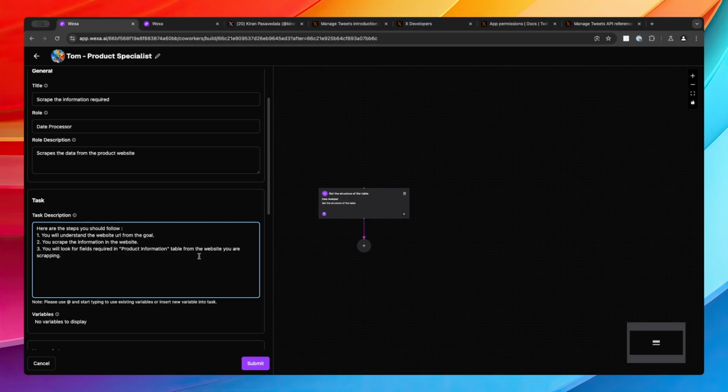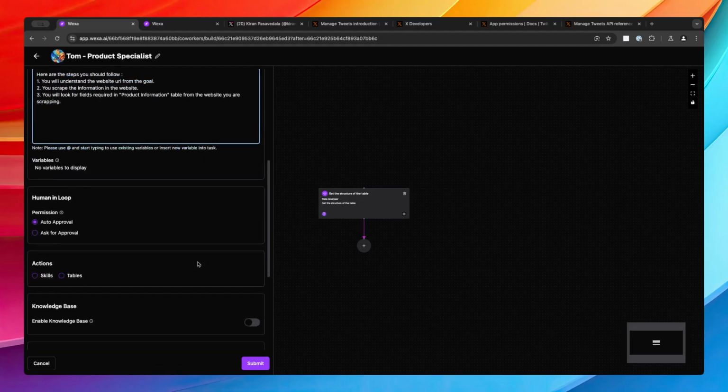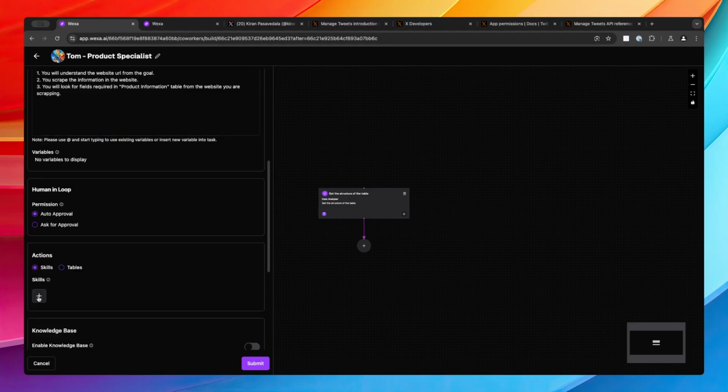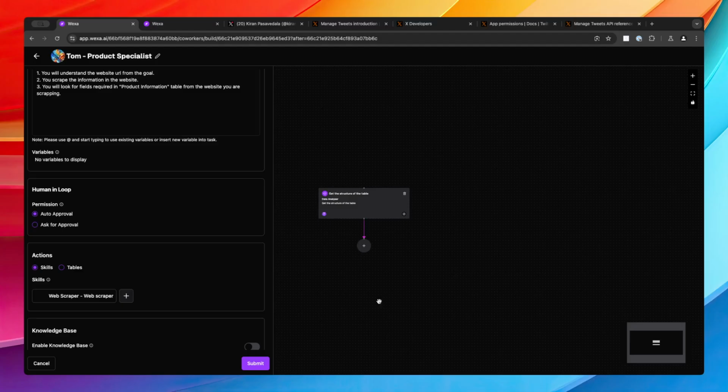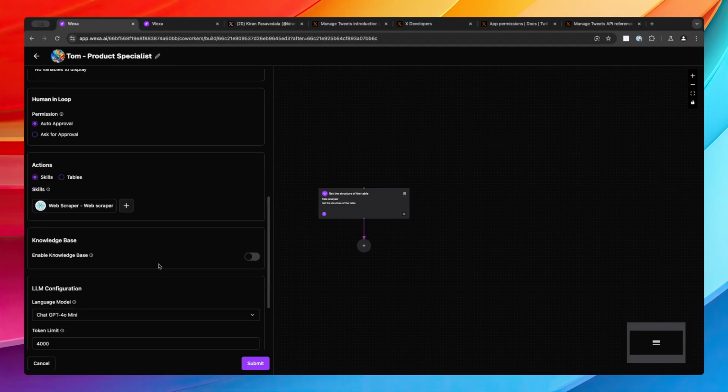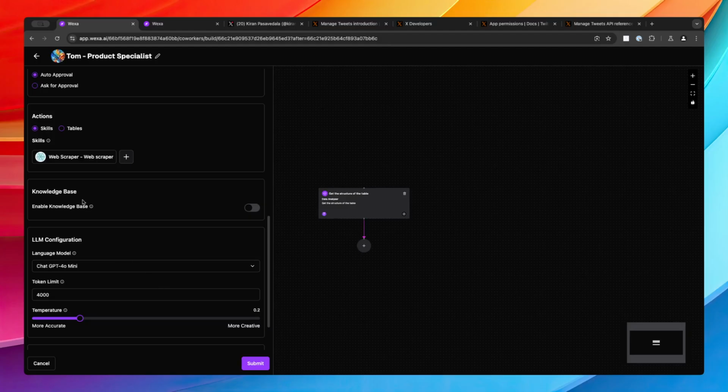Okay, now that's enough, I think. Now let's go to the skill. Let's add the skill called web scraper. If you remember in the previous videos, we created a web scraper skill. So let's go to web scraper, click on done. That's it. You don't need to give any other information.